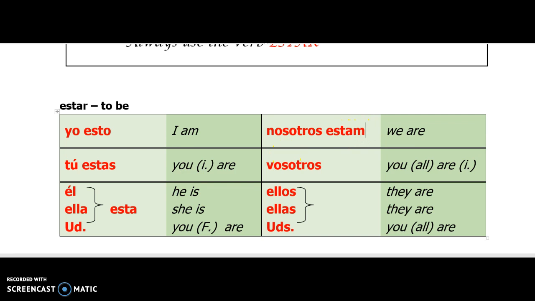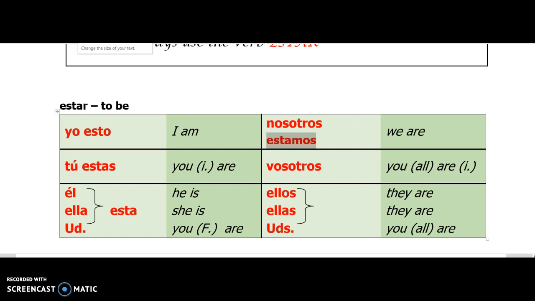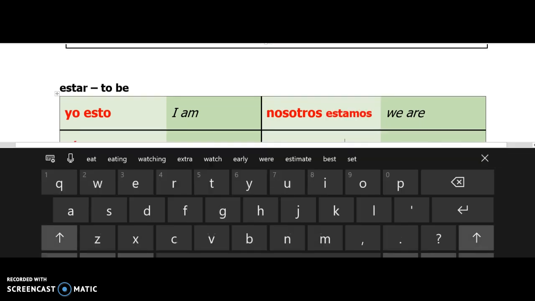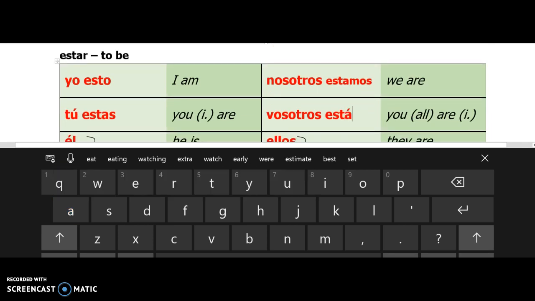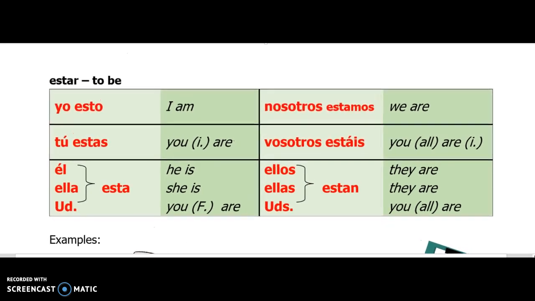nosotros estamos. Okay. Oh, that got a little big there. Let's make this a little bit smaller so we can make it fit. Boom. Oh, still? Really? Oh, man. That's okay. Let's try that again. Yep. It's a little small, but we make it work. Vosotros estáis. And we know that accent mark goes over the A in an AR verb. Okay. Estáis. And ellos, ellas, and ustedes están. Everything looks fantastic, right?